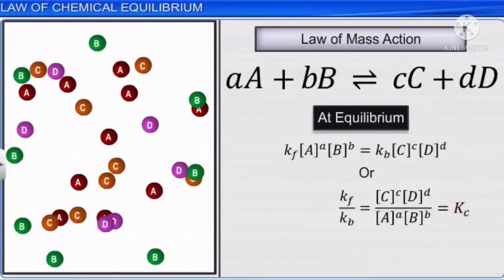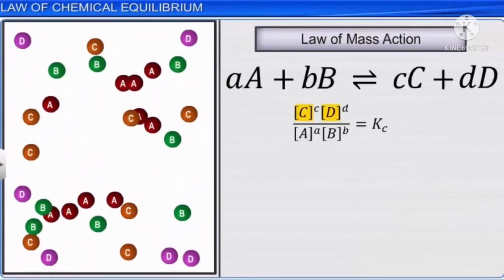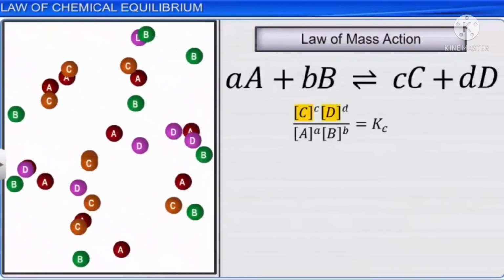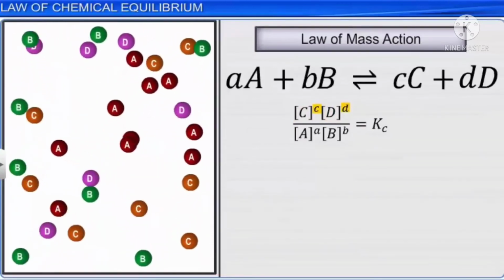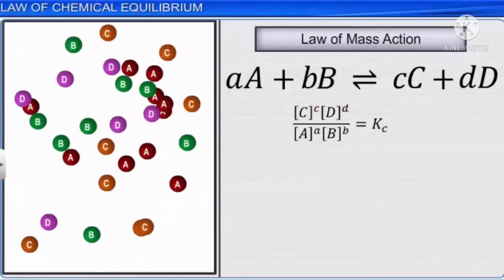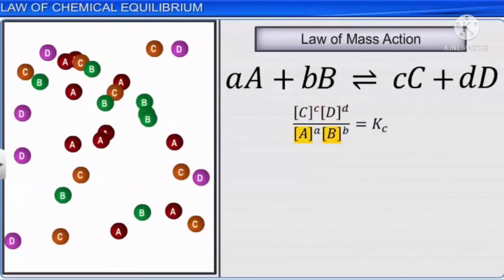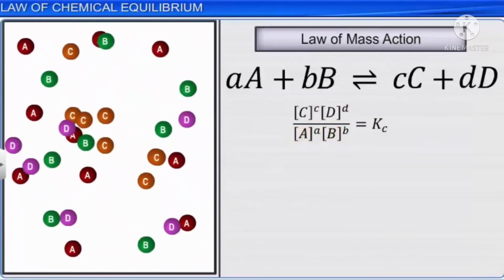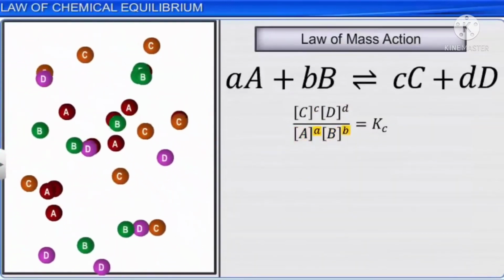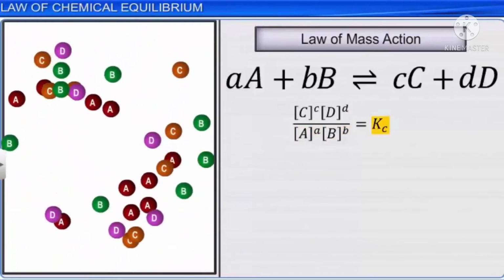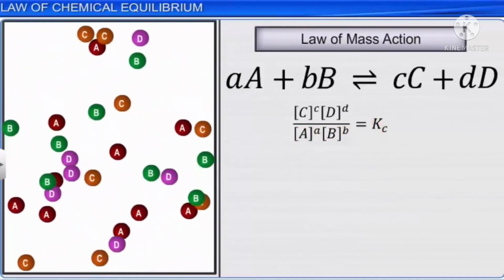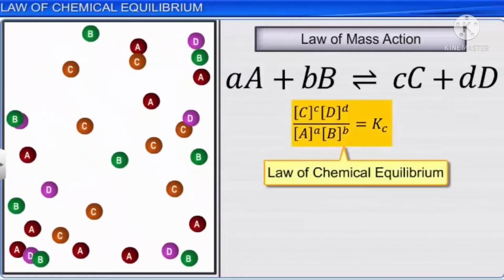Hence, the product of the concentrations of the reaction products raised to their respective stoichiometric coefficients in the balanced chemical equation, divided by the product of the concentrations of the reactants raised to their respective stoichiometric coefficients, has a constant value at a given temperature. This is known as equilibrium law or the law of chemical equilibrium.